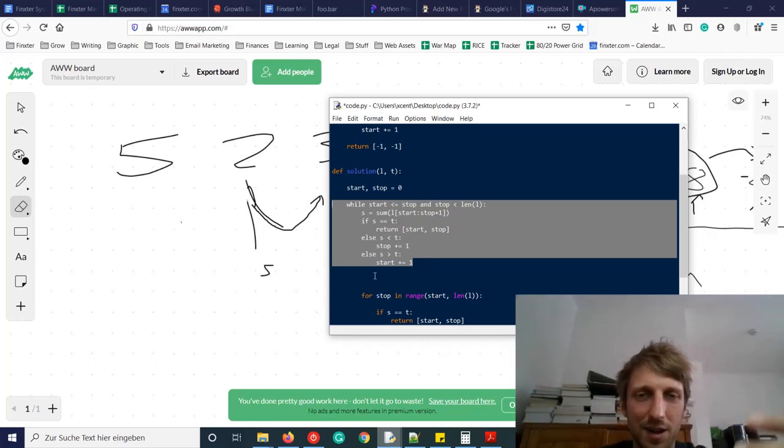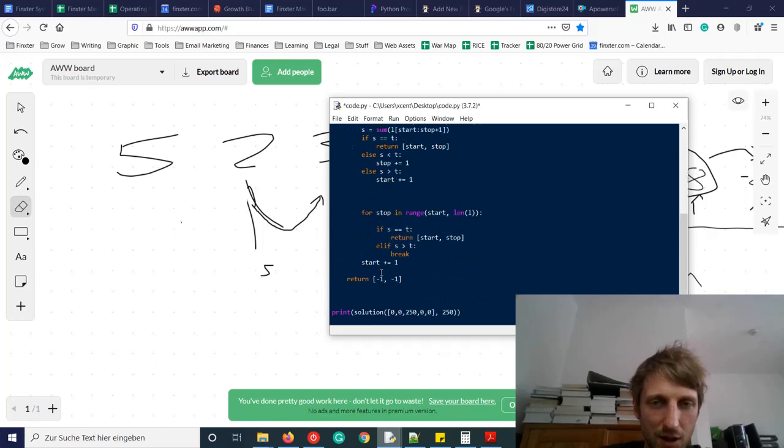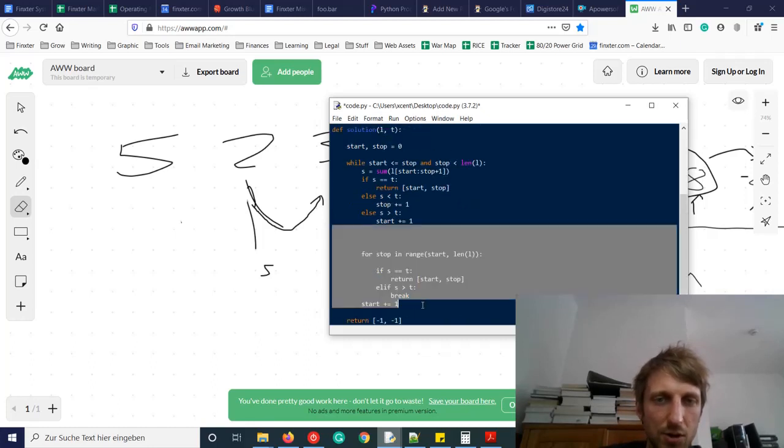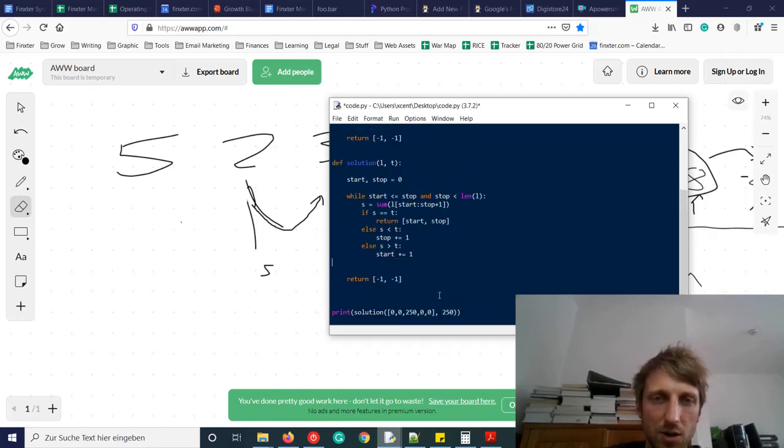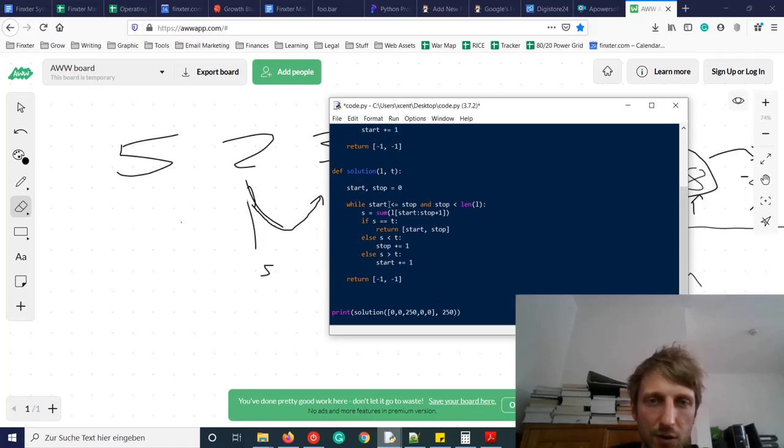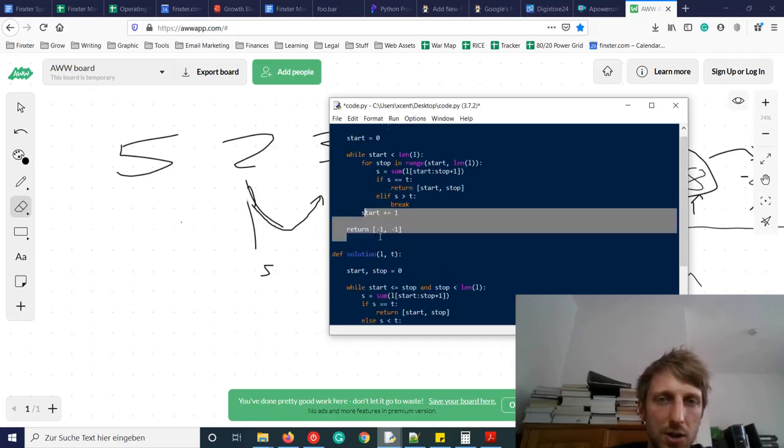But it's linear in the size of the list. Okay, and so we don't have to do some ugly break stuff and so on. If we find something, then we return start and stop. If we don't find anything, then we return -1, which is the criteria that should be used.